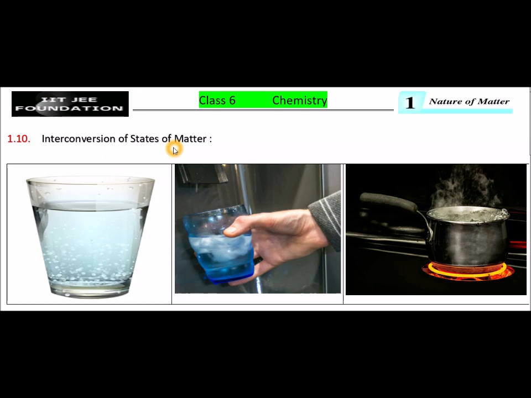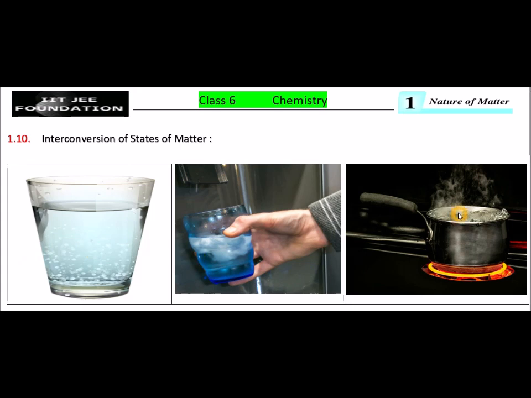Interconversion of states of matter. See these images. Water in general conditions is liquid, but when a glass of water is kept in a refrigerator, water changes to ice. Why is this happening? Because water has been cooled.